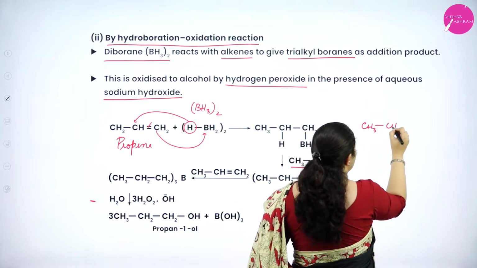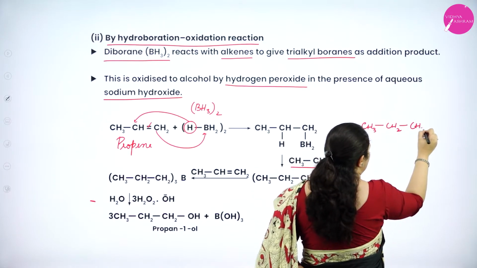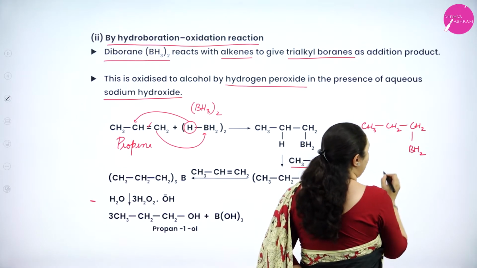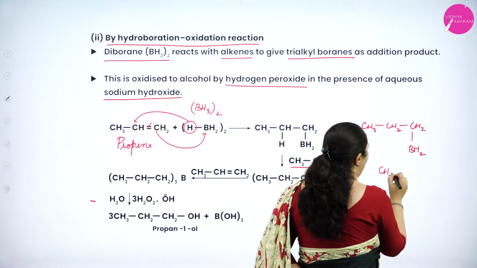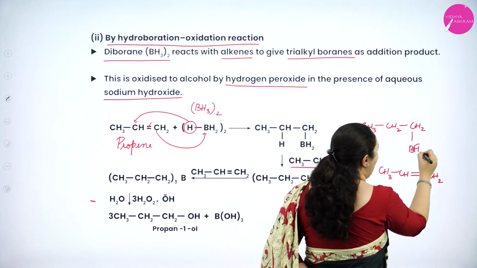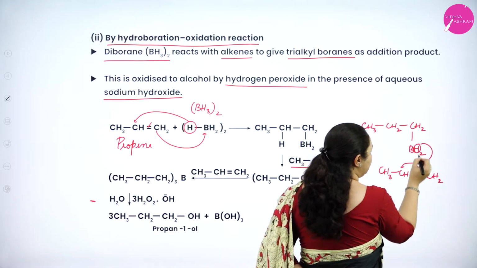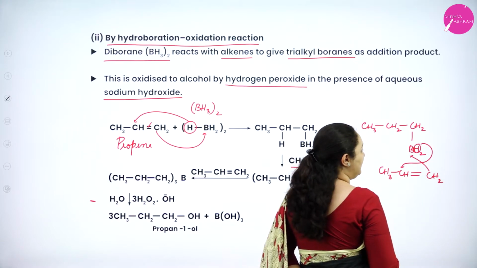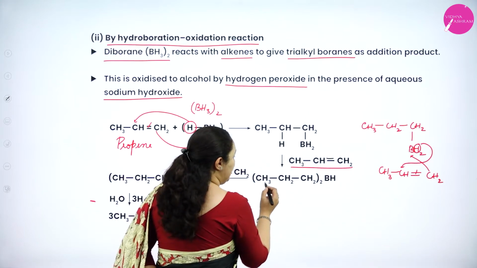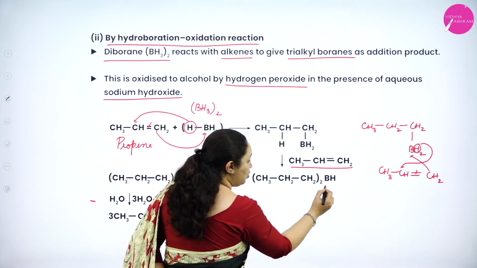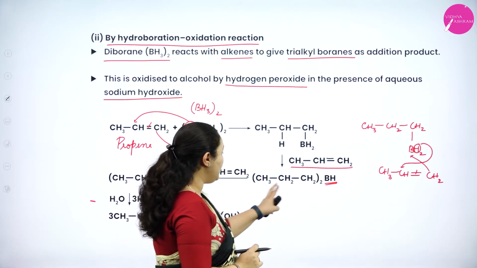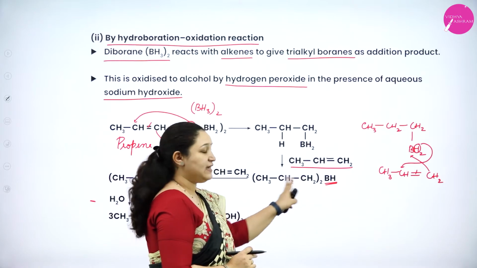CH3, CH2, CH2, BH2 I have got. To this, one more molecule of propene is getting added. That means one hydrogen atom will come to the carbon atom and the other carbon atom will attach itself to the boron to break the double bond. So we will get CH3, CH2, CH2 twice, and BH. See here BH2, here I have BH. Two molecules of propyl group are getting added.